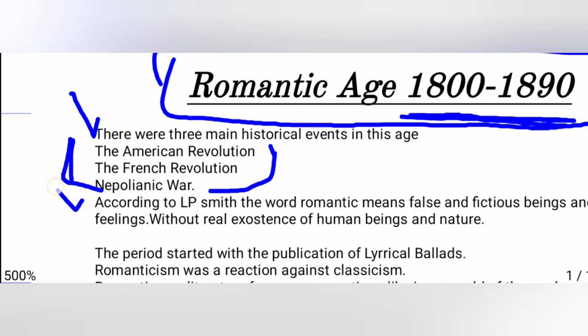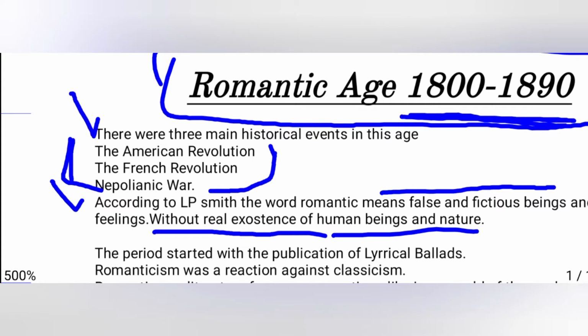According to L.P. Smith, the word romantic means false and fictitious, that there's no existence of any human beings or nature. Originally, the word romantic is a Latin word, a derivative of the word romant.